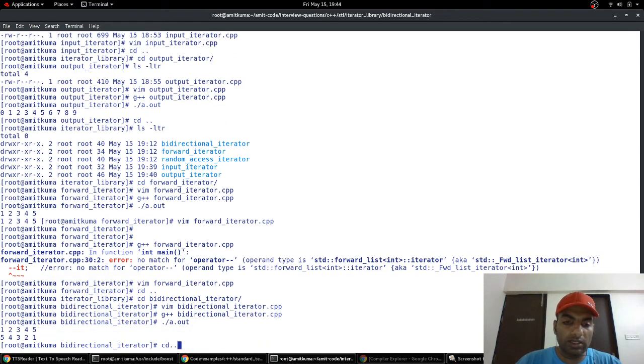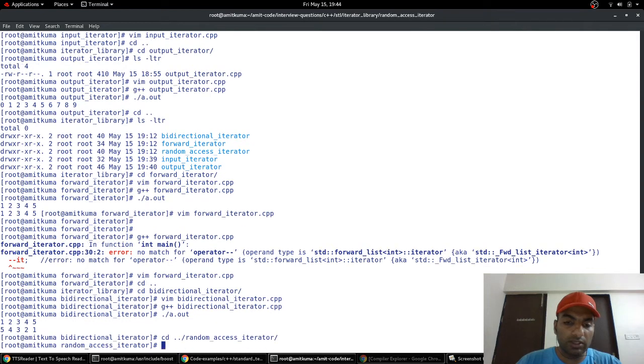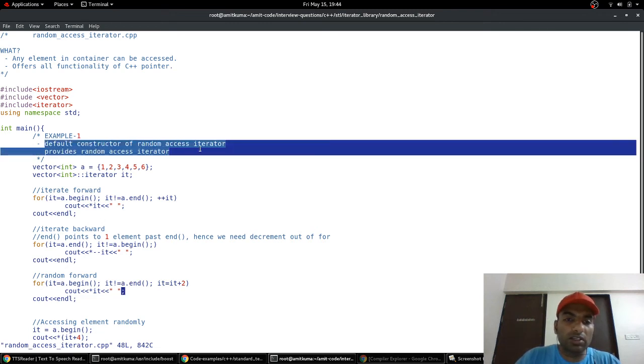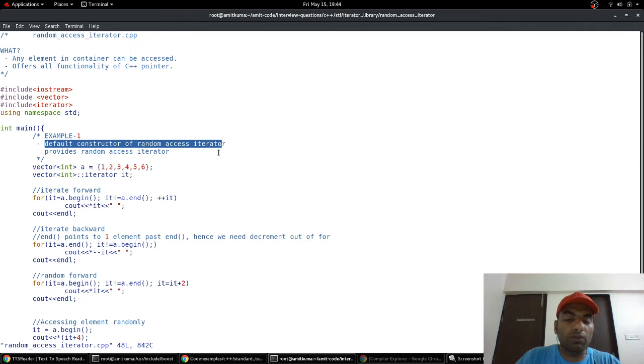Our last iterator is the random access iterator. This is the most powerful iterator because it has all the functionality. That is, if we can do it with bidirectional, we can do it with forward, input, and output iterators. Also, similar to a pointer, we can jump to any element and print it. The default constructor of the vector class provides the random access iterator.